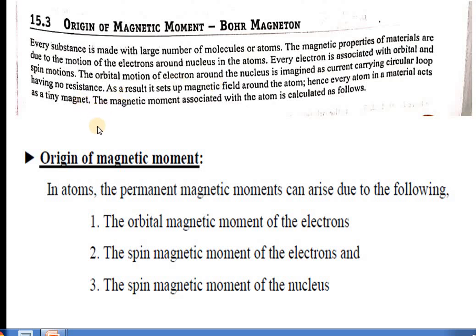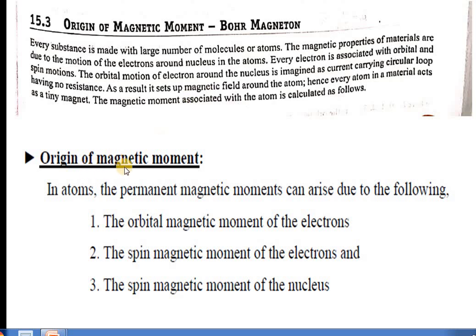Here the nucleus is positive and the electron is a negatively charged particle, and this orbiting electron is considered as a charge which is flowing in a circular coil. Flowing charges produce currents, and these currents in turn produce a magnetic field. This is how a magnetic property arises in materials.